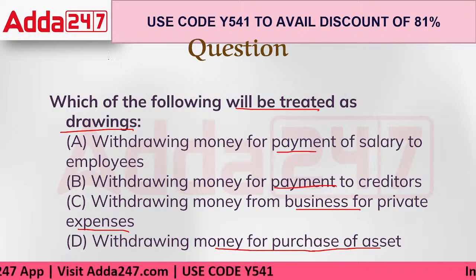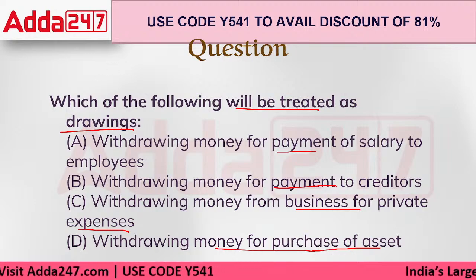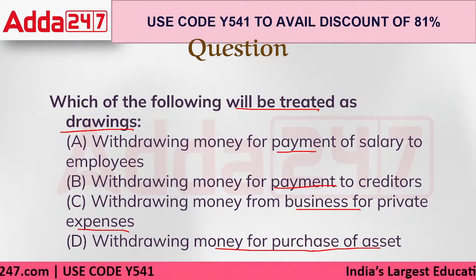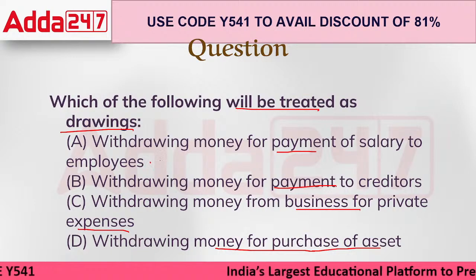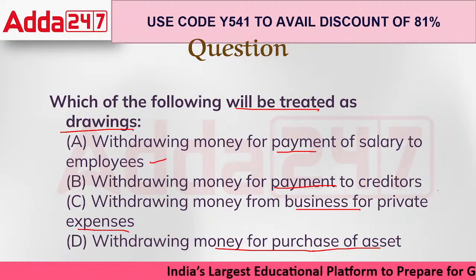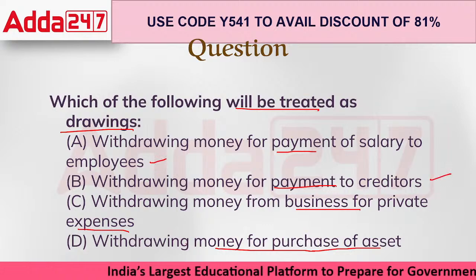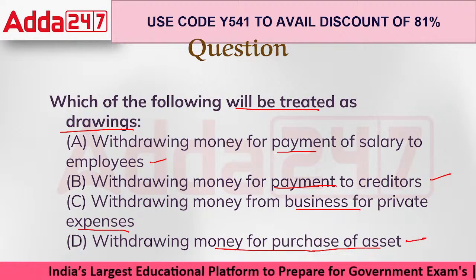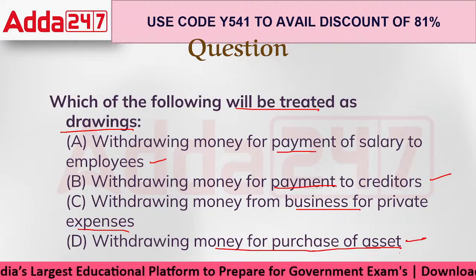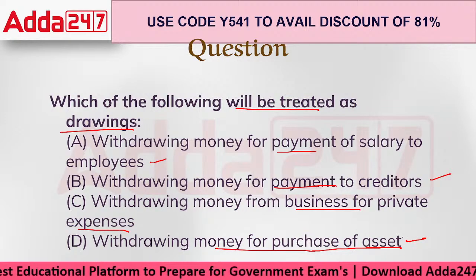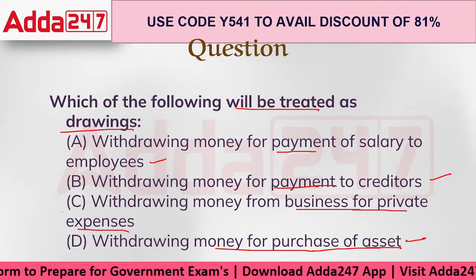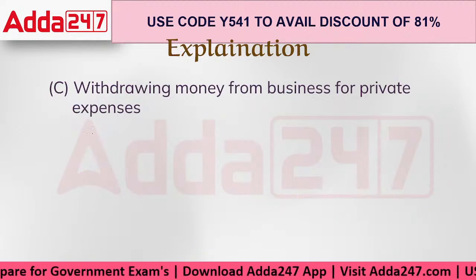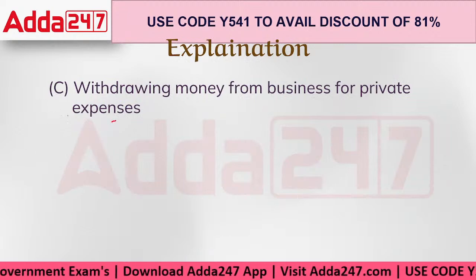If you are withdrawing money for business expenses, for whatever reason, then that will always remain a business reason. For example, you are making the payment to the employees, it's a business reason. You're making the payment to the creditors, it's a business reason. Withdrawing money for the purchase of an asset, it's again for a business reason, right? So there's only one thing where the person said, I have some private purposes for which I would like to take money. That is withdrawing money from the business for private expenses.